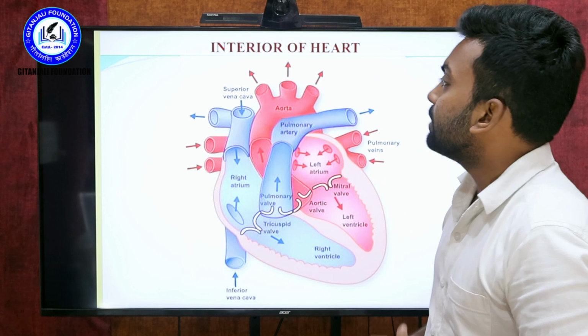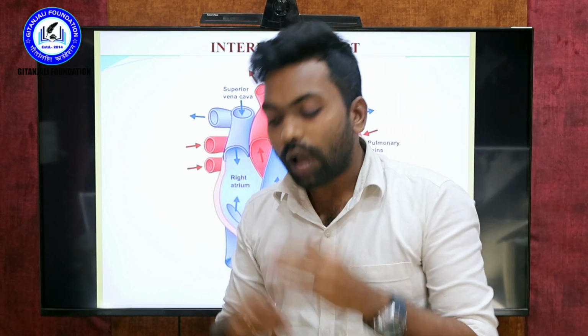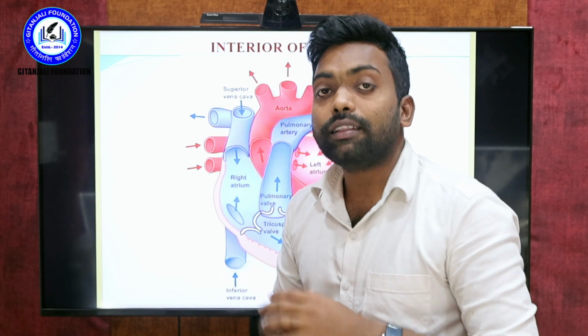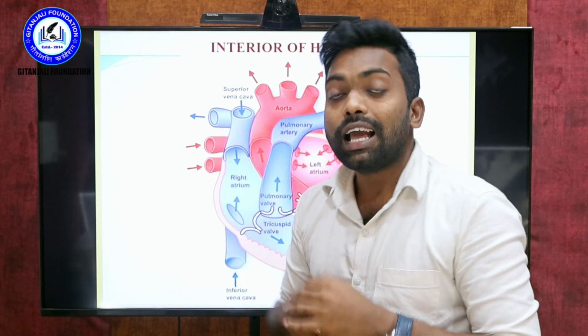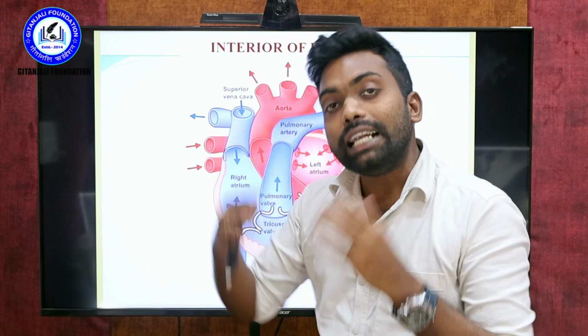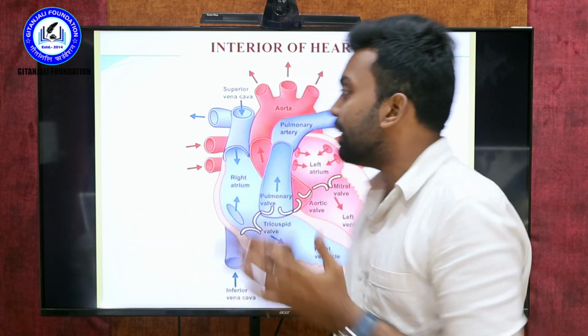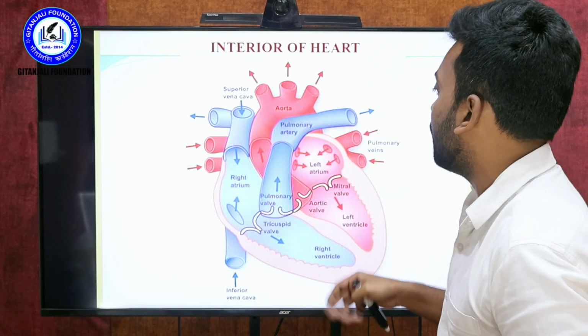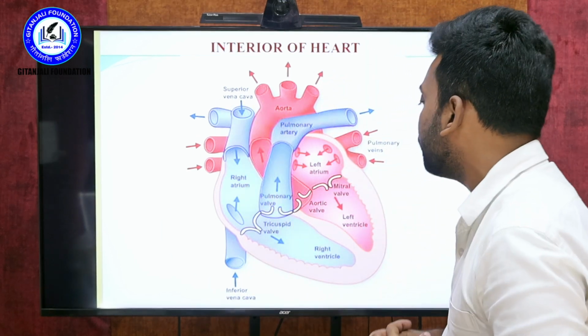So this is a very important bit for your future competitive exam. And next you can see the interior of the heart. As of till now, we have seen the external features of the heart, the associated organs of the heart, the chambers of the heart, and the layers of the heart. Now it is time to see what exactly is going to happen in the interior of the heart. So this is the actual picture of the interior.